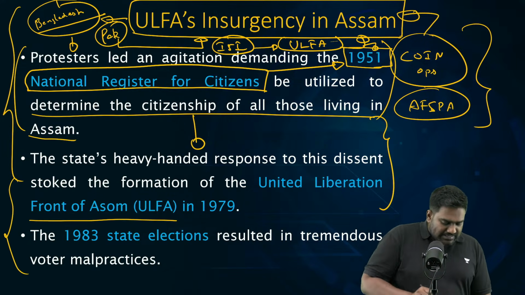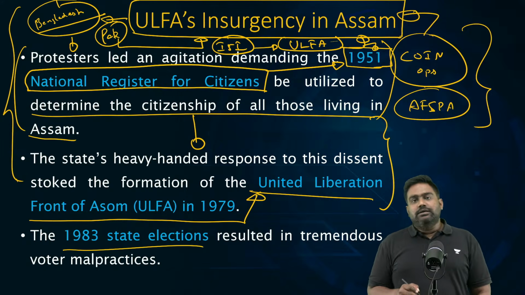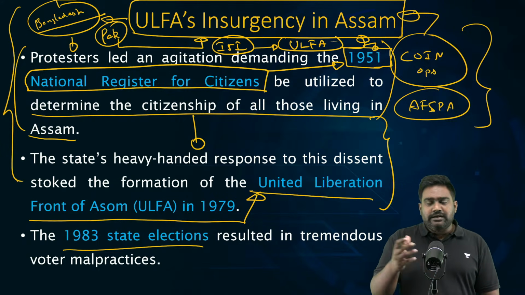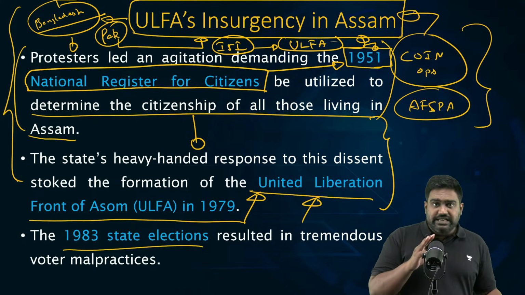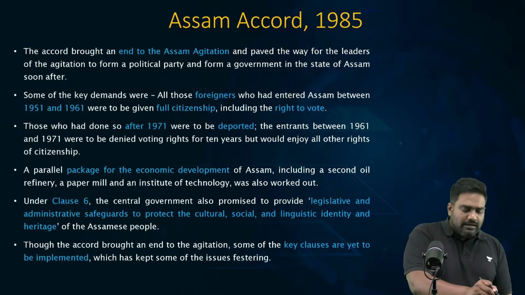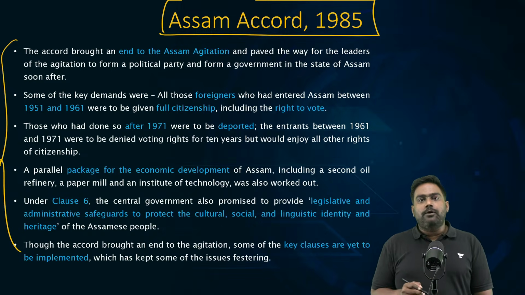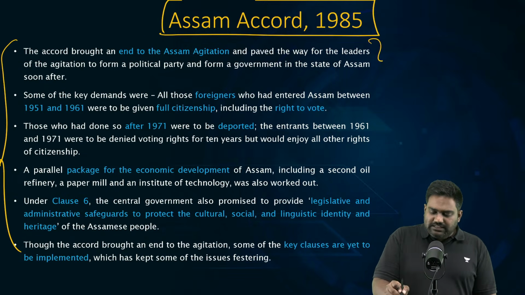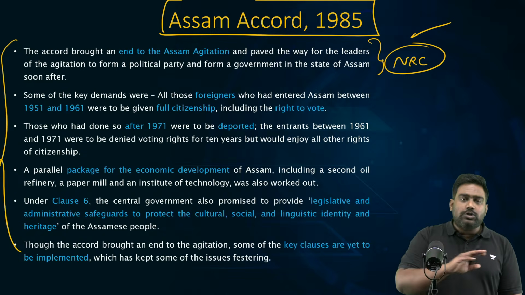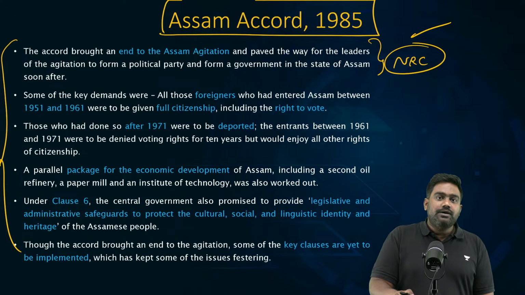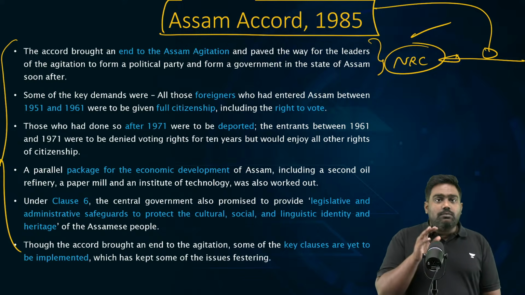On one side, ULFA's insurgency had begun, especially following the rigging of elections in 1978 and in 1983. ULFA's insurgency had picked up. It had become a serious security threat. And parallelly, we brought the agitation to an end through the Assam Accord. Under the Assam Accord, the government had promised to update NRC. This promised NRC was not conducted by subsequent governments because governments realized that conducting such an exercise is complicated.